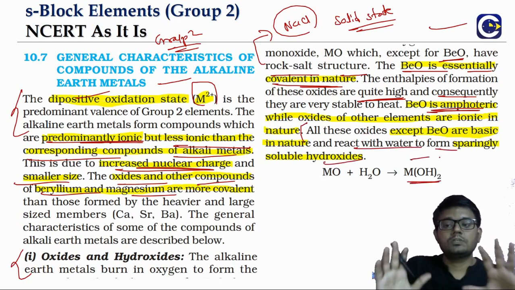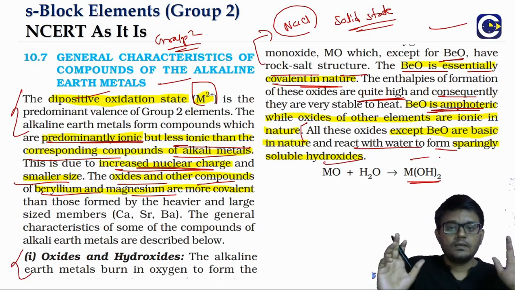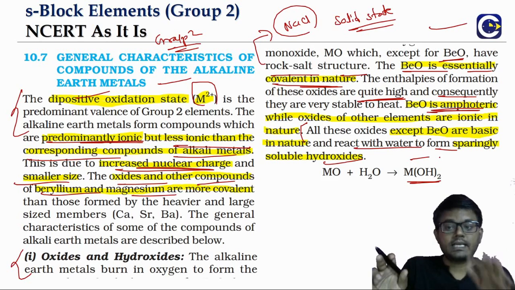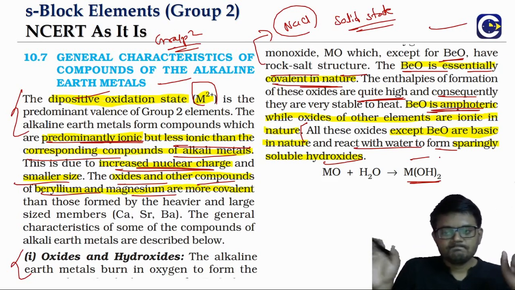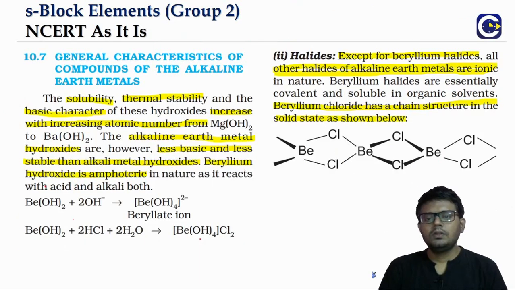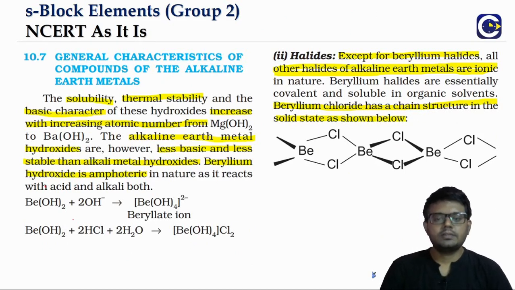But the hydroxides are sparingly soluble. The first group hydroxides are very much soluble in water, but the second group hydroxides are sparingly soluble. That's why we have a suspension of magnesium hydroxide in water, which is what we call milk of magnesia. So this is talking more about the hydroxides.